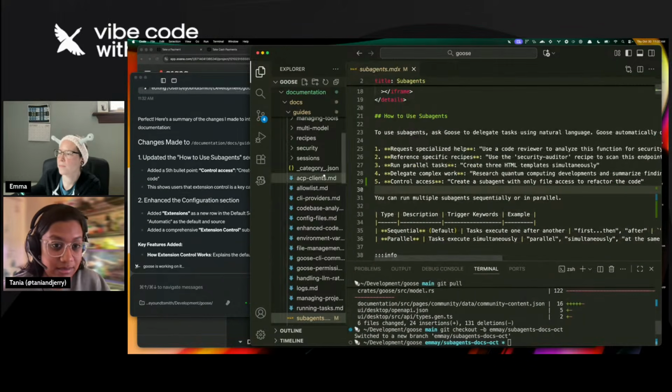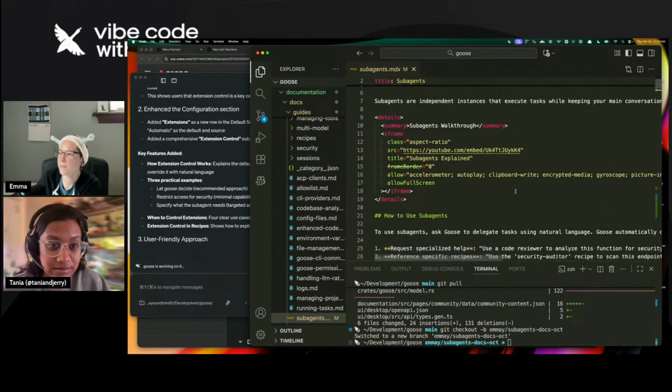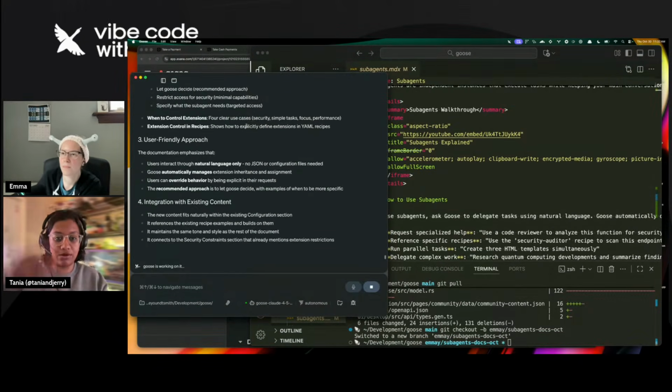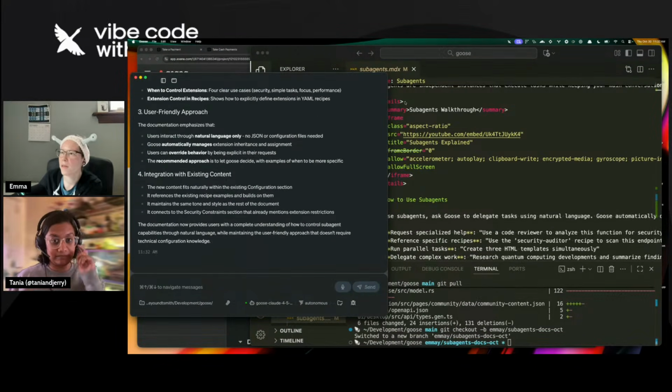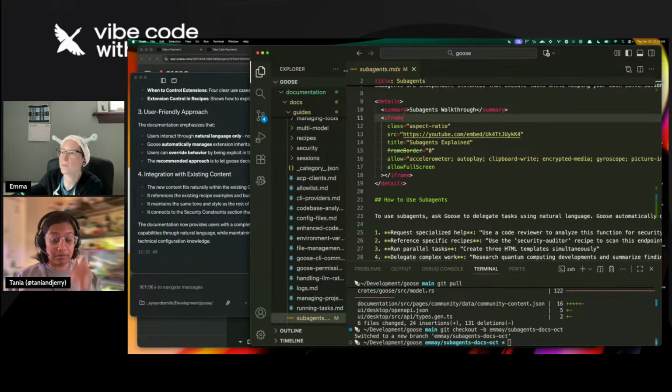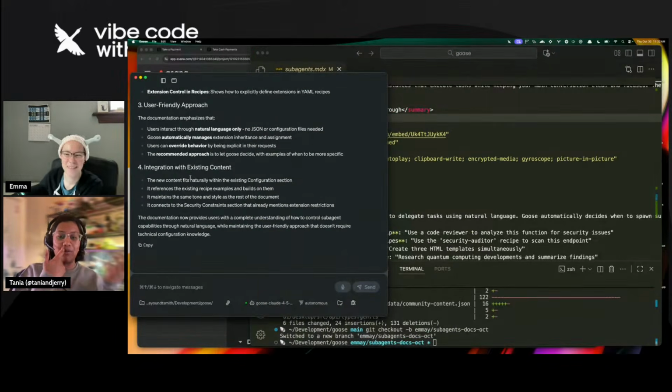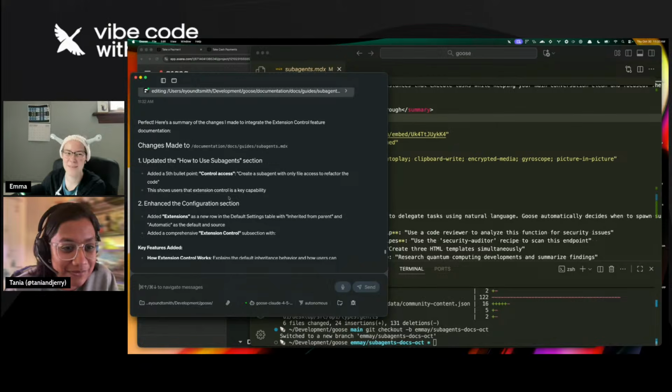Let's see. Yeah, we probably don't need to see the folders on the left. I know I like to see them when I'm working on stuff. I don't know why. I just like the assurance or reminder of what folder I'm in sometimes, but yeah, just for the viewers. It's like a map, like, wait, where am I right now?